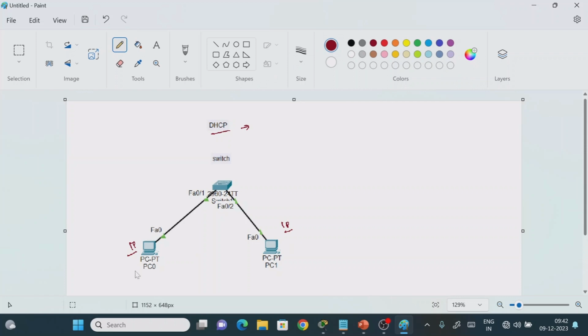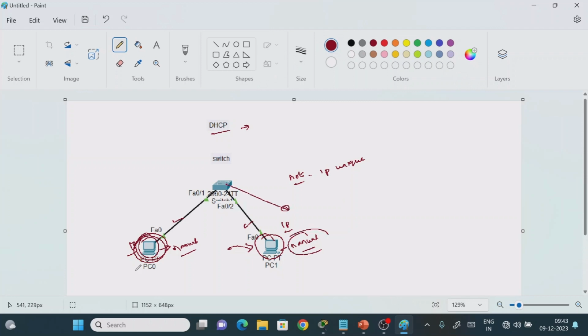Now see, the moment I click on this switch, as we saw in the practicals, I need to enter the manual IP address. Here also we need to enter the manual IP address. The one point to remember here is that an IP address is unique, right? What is the meaning of unique? Once an IP address is used here, we cannot use it on any other device in the network. In 2 systems I can enter the IP address manually.